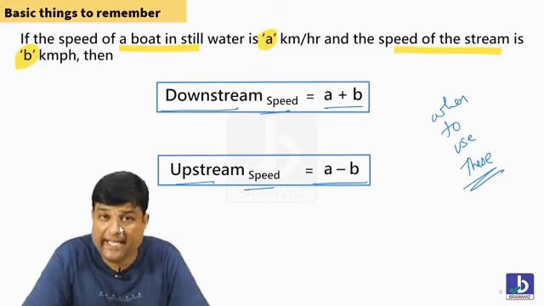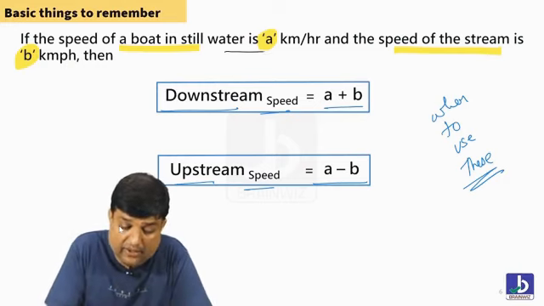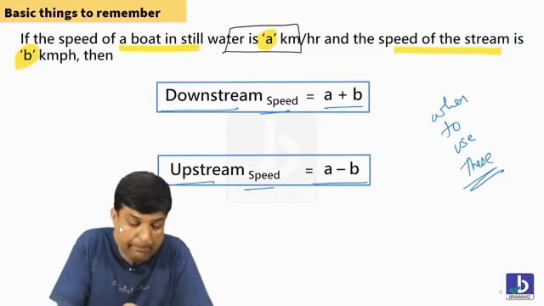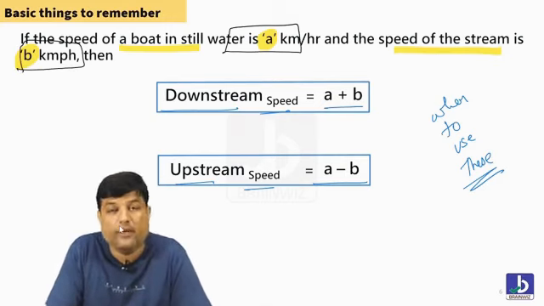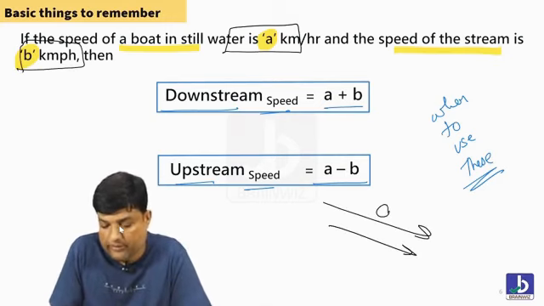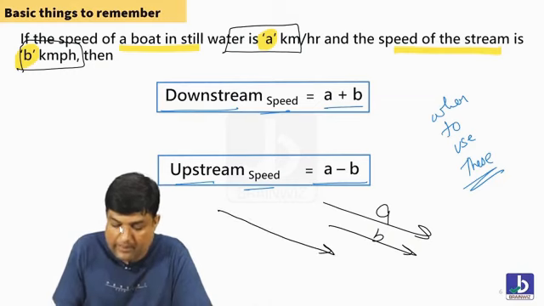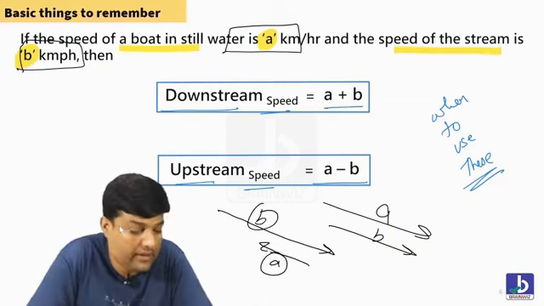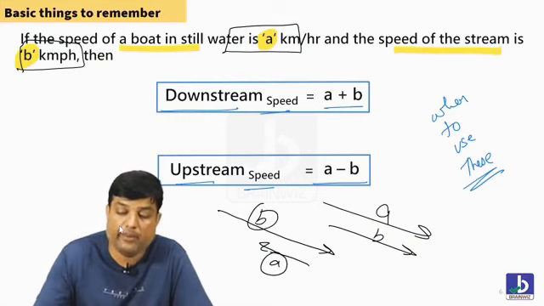Students, A is nothing but what? A means the speed of the boat. B is the speed of water. Whenever you both are coming down, it will be A plus B. When somebody is coming down and somebody is going up, it is A minus B. Are you understanding, everybody? Chaliye, many people have understood that.